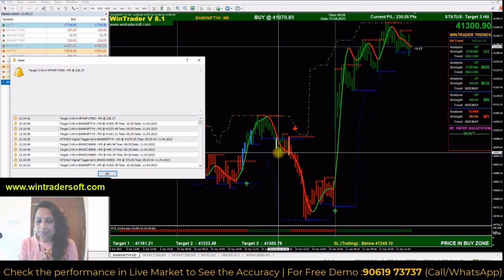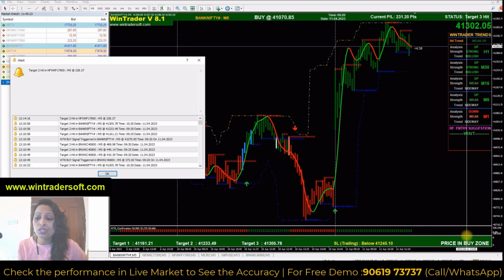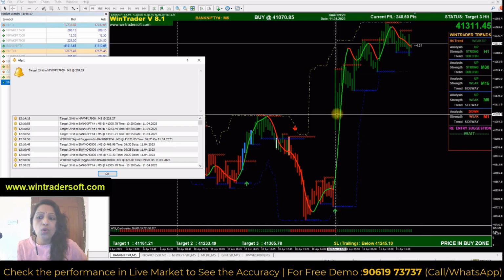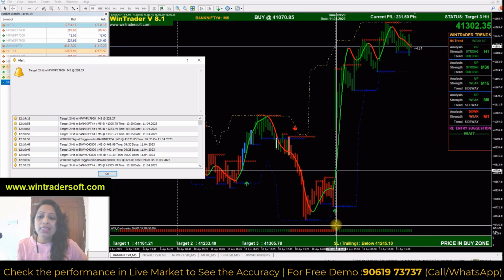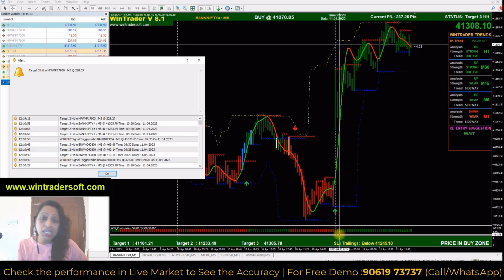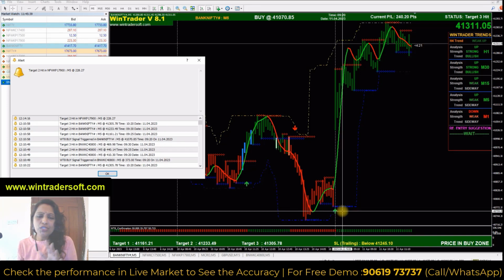I will explain one more time. First the arrow will come. If this is a buy signal, the first confirmation is that below it will show price in buy zone. The second confirmation is the bar below the second candle, our confirmation bar, which should be in the same color as the signal. If it is a buy signal, it should be green. Vice versa, if it is a sell signal, it should be red. If these two confirmations are okay, that means the signal is confirmed.